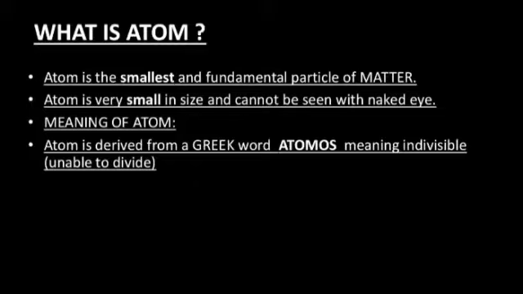Atom is very small in size and cannot be seen with the naked eye. Atoms are too small in size that we are not able to see them with our naked eye. Now let's have a look at the meaning of atom. Atom is derived from a Greek word atomos, meaning indivisible or unable to divide. Like, atom cannot be further divided into other particles.